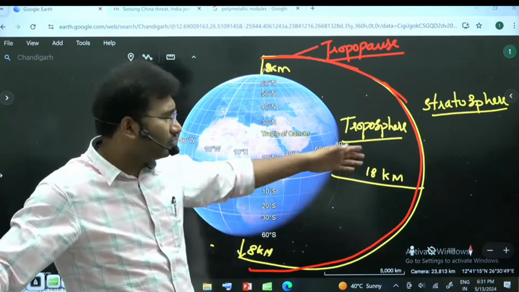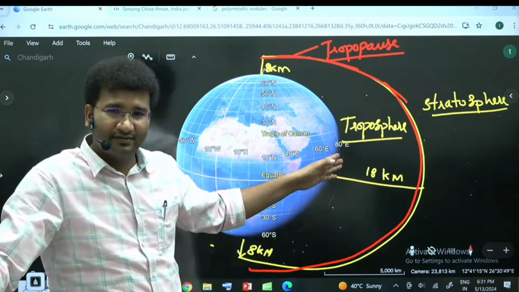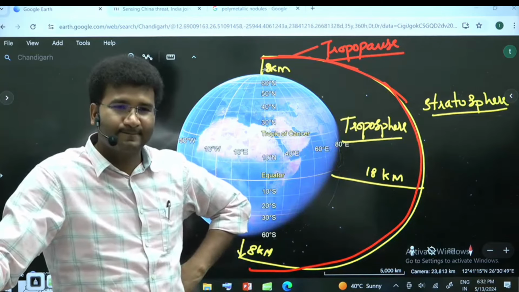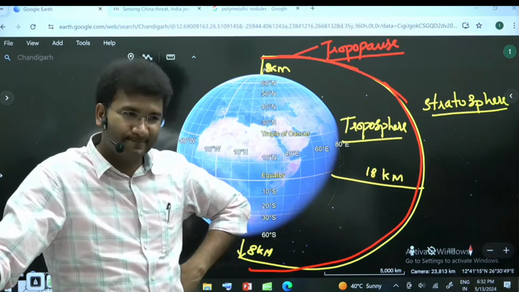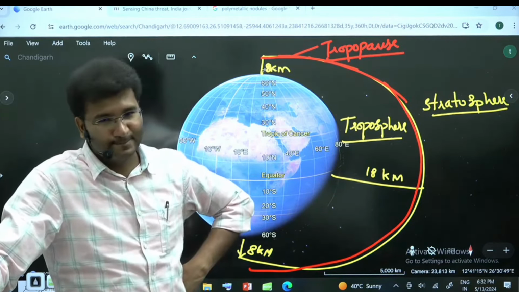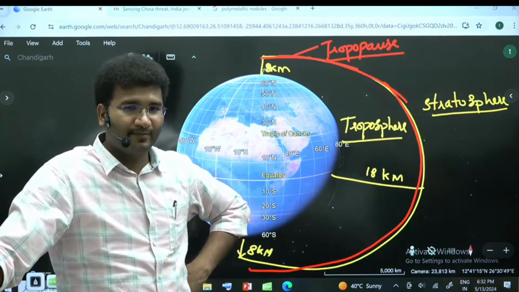Ozone is found in the troposphere. Concentration of oxygen is more in the troposphere. As we go higher, it becomes rarer, the density varies, and humans require more density.